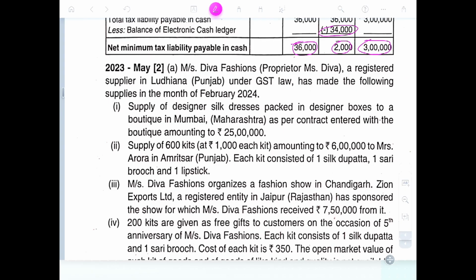RCM liability can be claimed as input, but only by paying the tax. With RCM, you cannot claim input without paying the tax. The best way of doing it with RCM is to pay the tax. Somewhere it should be paid. Without paying, how can you claim input?